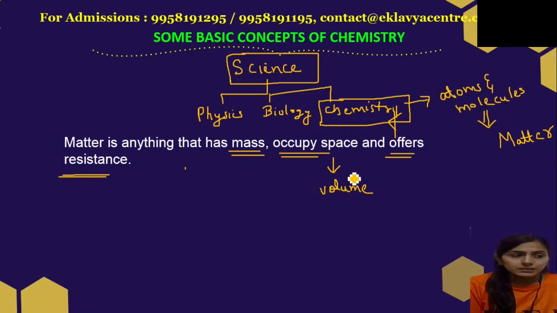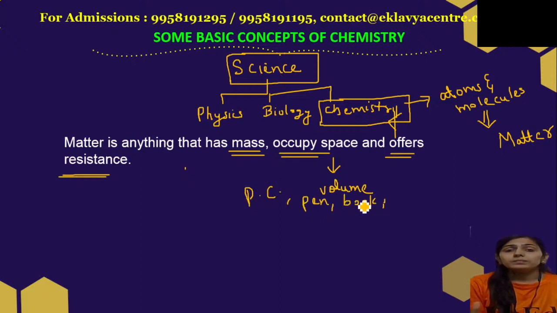So chemistry is basically the study of matter. If you look around us, the PC is matter, the pen is matter, the book is matter, the chair is matter, the laptop is matter, the mobile phone is matter. Everything which has mass, occupies space, and offers resistance is matter. And in class 9th, you must have studied there are 5 states of matter: solid, liquid, gas, plasma, and Bose-Einstein condensate. I'm not going deep into all the states.